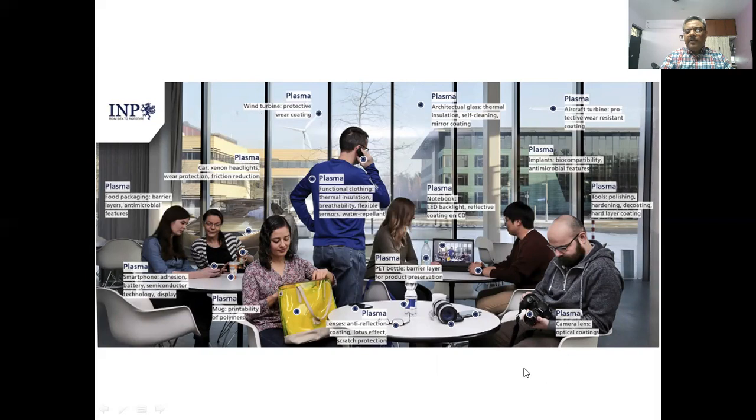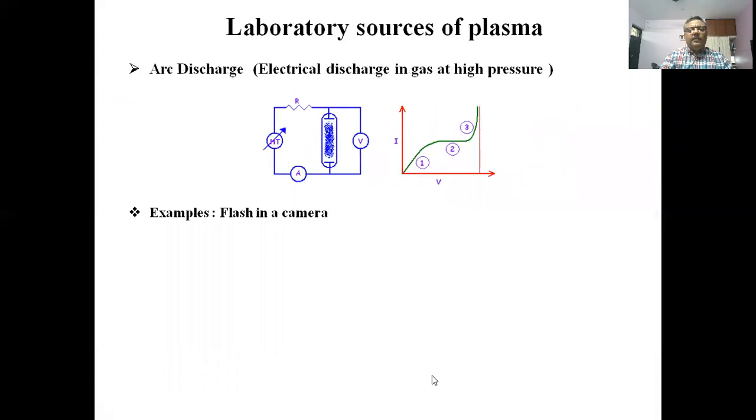And the rest are also similar. The camera lens optical coating has also been done with plasma coating, as we call it. We will be dealing with it in the next module. So these are the plasma applications that we have in the common household. And so we end this.